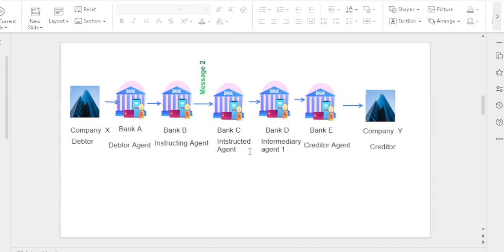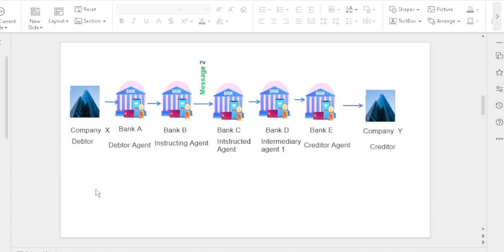In this message flow, Bank B is the instructing agent and Bank C is the instructed agent. Company X is the debtor, Bank A is the debtor agent, Bank D is intermediary agent 1, Bank E is the creditor agent, and company Y is the final creditor.